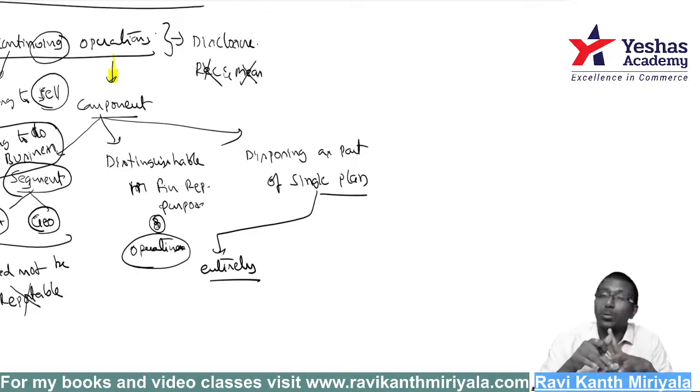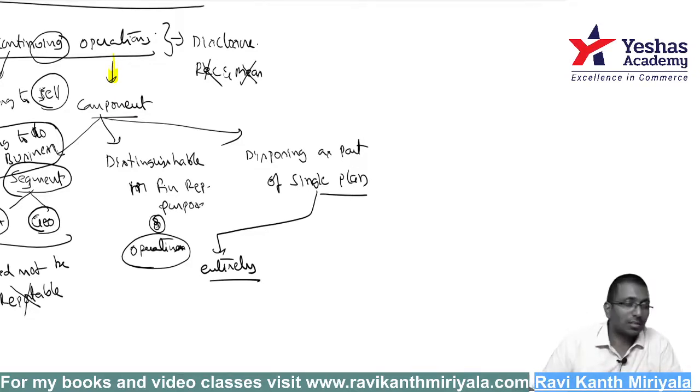Okay. Sir, I have pizza corner, sir. 100 pizza centers are there, sir. Okay. Yes, very good. 1 pizza center I am selling, sir. But you are in pizza business still, na? And then accounting standard 24 is not applicable to you. You must be discontinuing the business. After this activity, you must not be doing the same business. Then it is yes. Then come to my standard. Otherwise, not required. Okay. Done, sir.